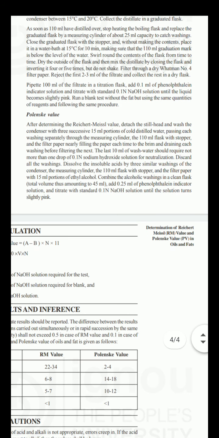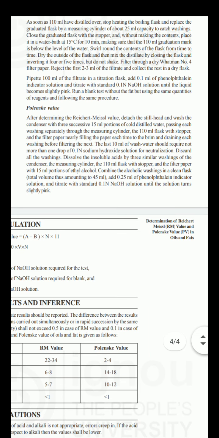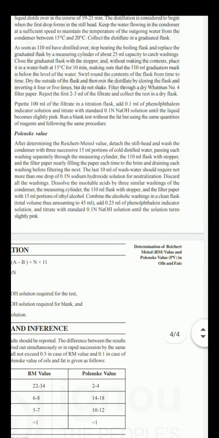Then pipette 100 ml of the filtrate into a titration flask, add 0.1 ml of phenolphthalein indicator solution and titrate with standard 0.1 normal NaOH solution until the liquid becomes slightly pink. Then you should also take a blank reading, and this is the procedure.